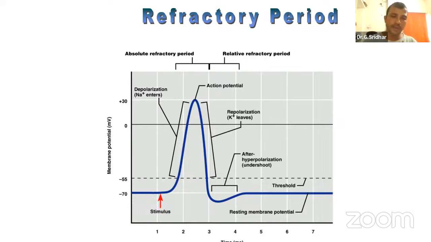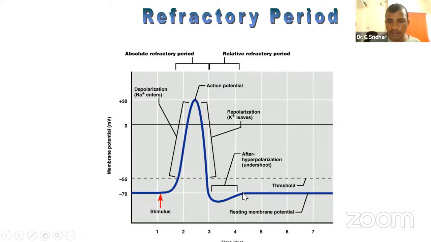There are 3 types of membrane potentials. Resting membrane potential: listen carefully. The potential difference, or potential equilibrium, around the cell membrane when a cell is in the resting stage is called the resting membrane potential. That means there is no stimulus to the cell, so the cell will be in the resting stage.